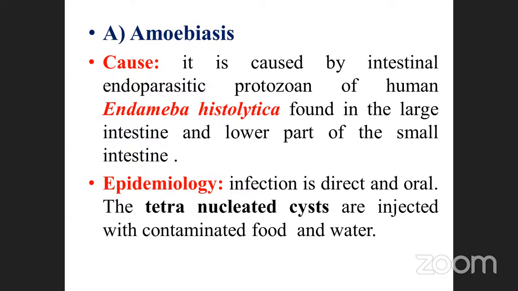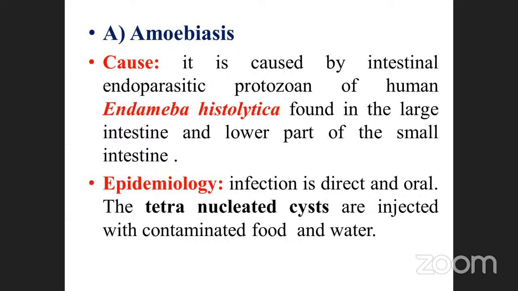The large intestine and the lower part of the small intestine. It's a joint between the large as well as the small one. At the end of the small intestine, the large intestine starts, so in between there is a middle stage: the last stage of the small intestine and the primitive stage of the large intestine.